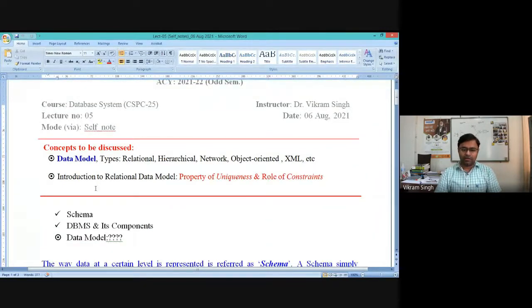This concept of schema, we have broadly discussed, and we highlighted that schema broadly identifies the possible representation of the data and possible syntax or storage structure for the data which we are gathering, for which we are trying to create a database, right?